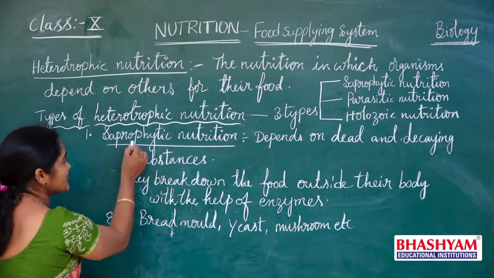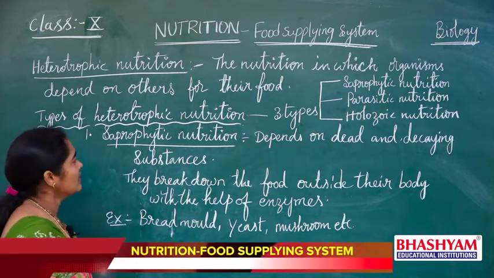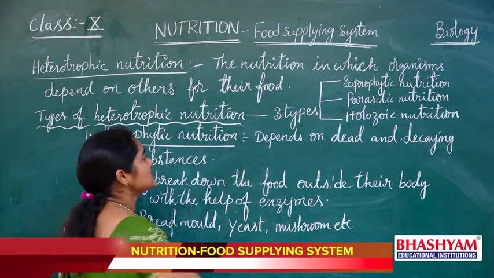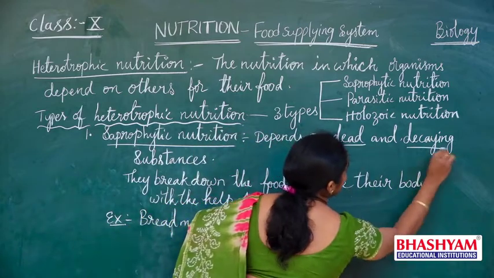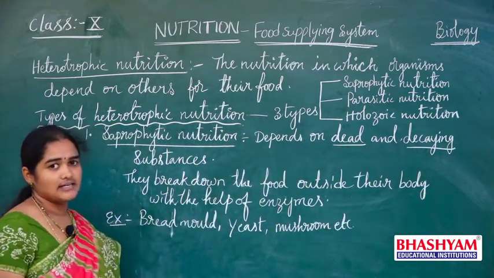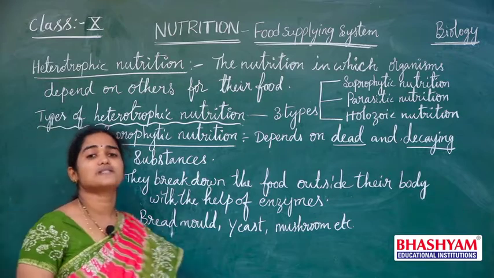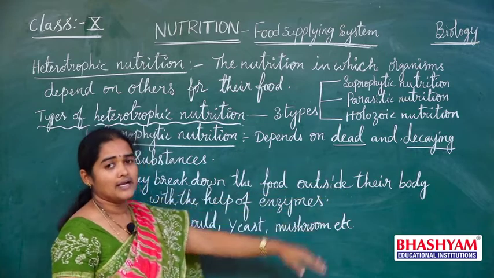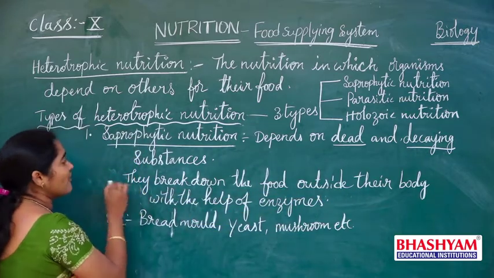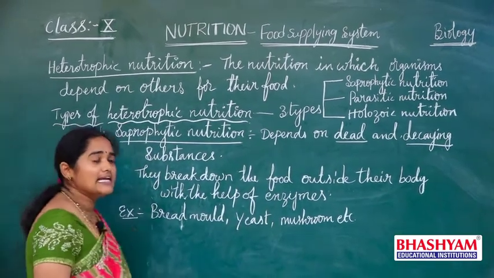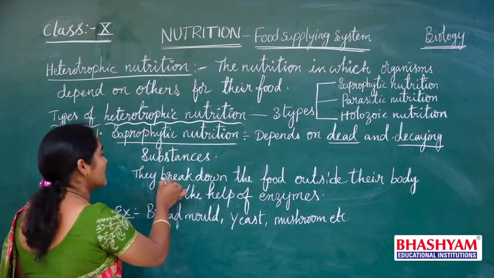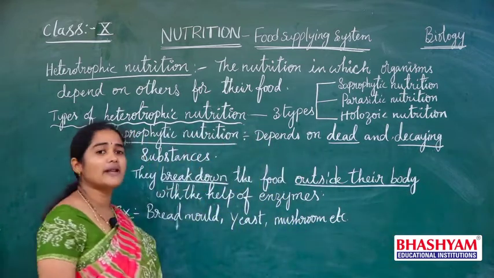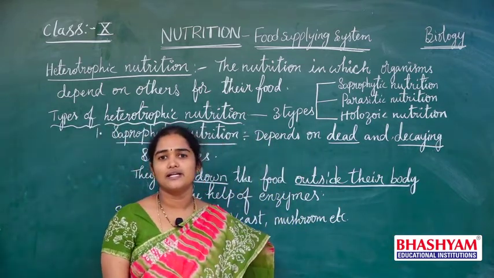Now let us come to saprophytic nutrition. Here the organisms depend on dead and decaying substances. They depend on rotten food substances. They depend on dead plants and animals. And here the saprophytes, which depend on dead and decaying substances, break down the food materials outside their body. How do they break down their food materials outside their body?